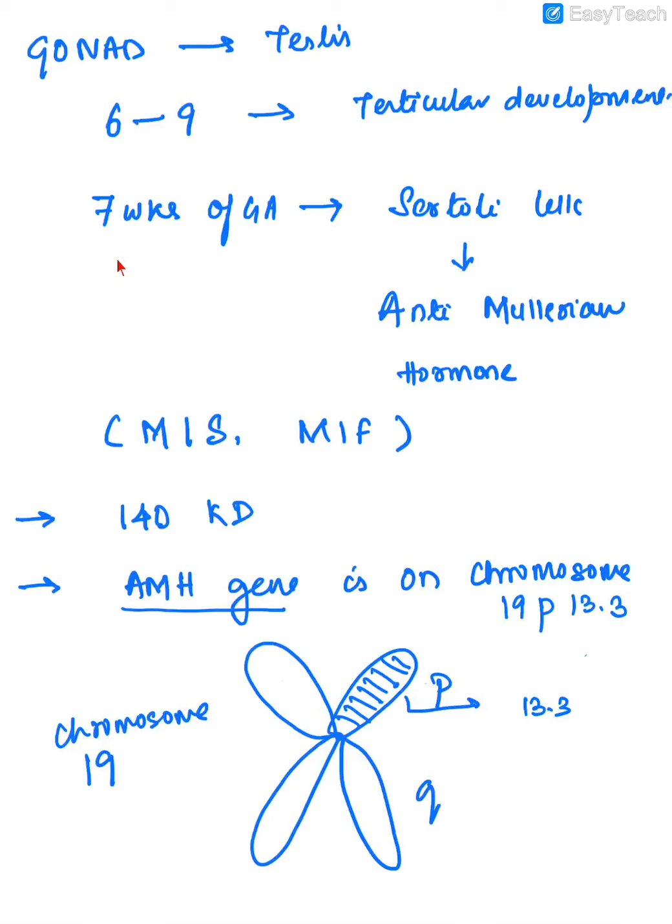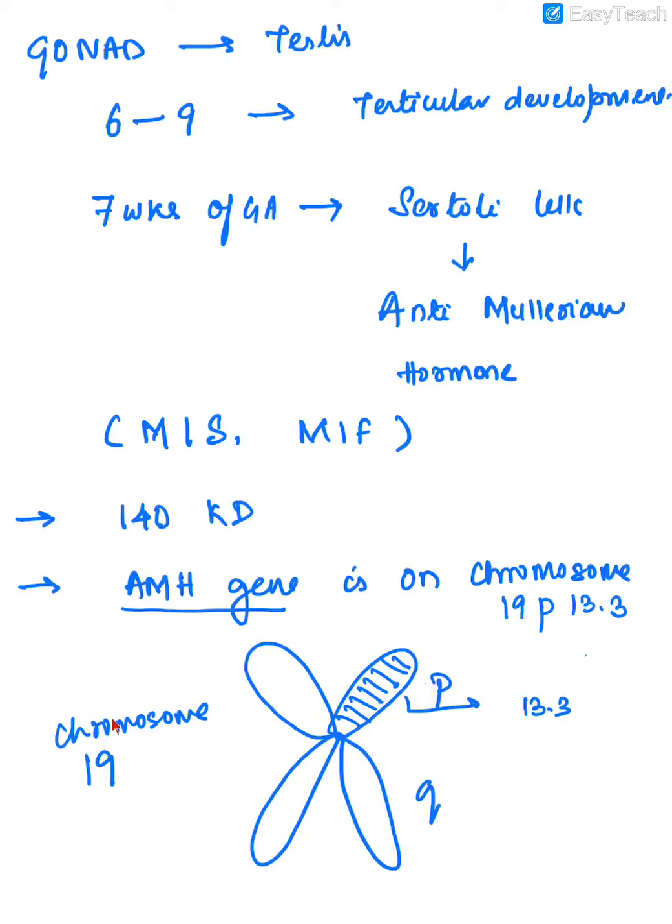At 7 weeks, as I already told, because of the SRY gene, the somatic cells produce Sertoli cells. These Sertoli cells produce a very important hormone called anti-Mullerian hormone, which is also known as Mullerian inhibiting substance or Mullerian inhibiting factor. The AMH gene is located on chromosome 19p13.3. Now what does this mean?